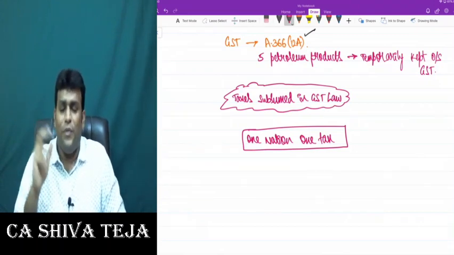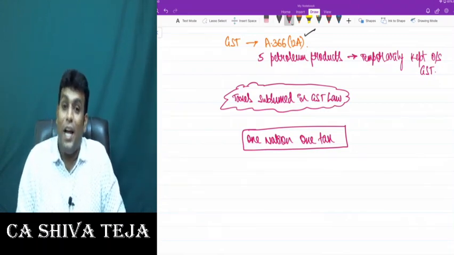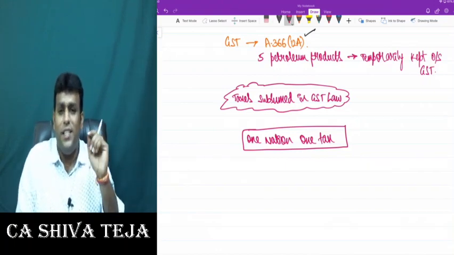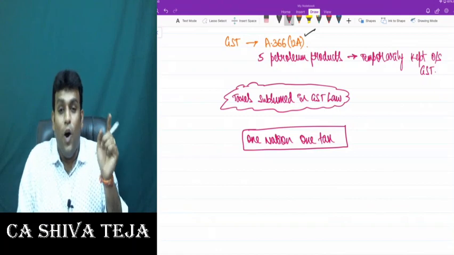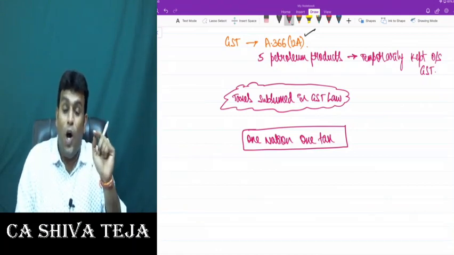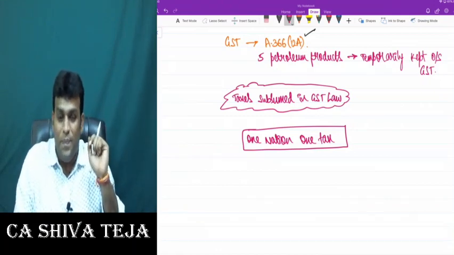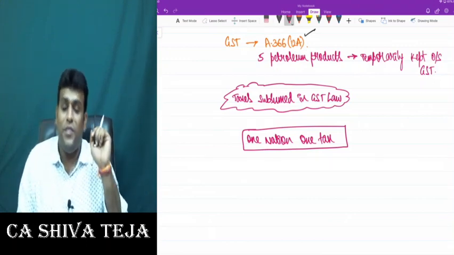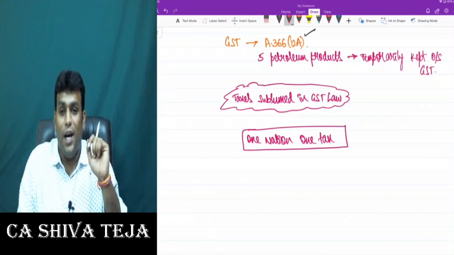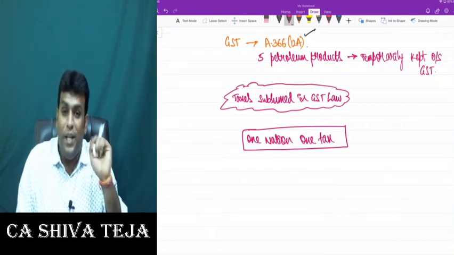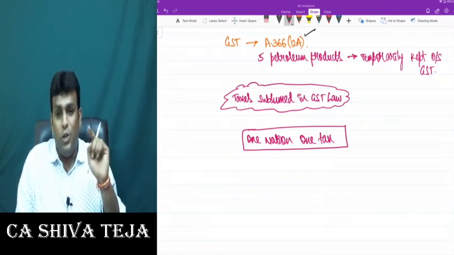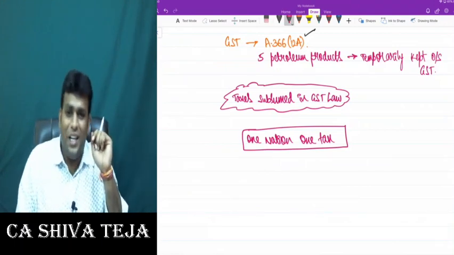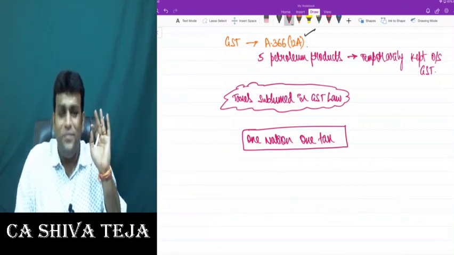Which article number defines GST? Article 366(12)(a) defines what is GST law, which clearly says that GST is a tax on supply of all goods or services or both, except alcoholic liquor for human consumption. And there are 5 petroleum products temporarily kept out of GST: petroleum crude, high-speed diesel, motor spirit, natural gas, and aviation turbine fuel. Getting clarity? Fantastic.